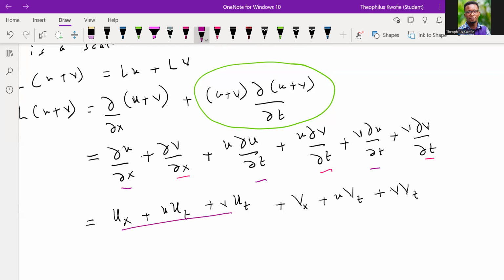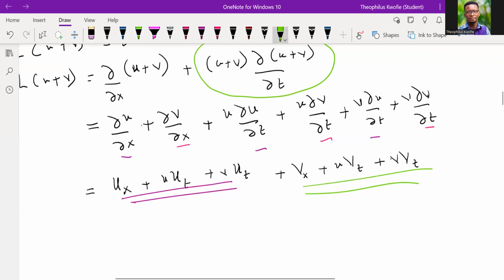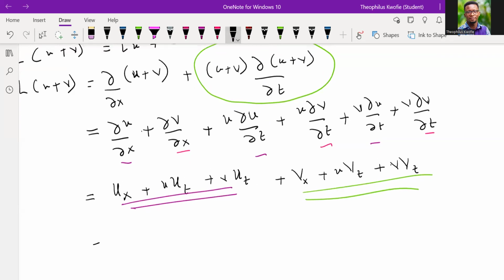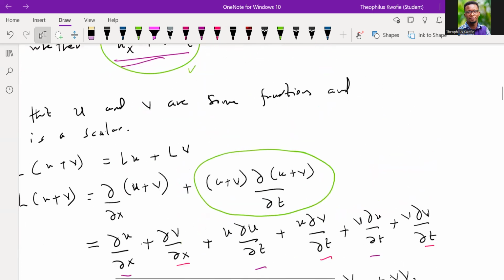Now we have the U's and then the V's. Let's see how best we can deduce our LU and that of our LV from that. Now, what can we say over here? When we look at the U's, does it look like the problem that we were given to solve, the PDE?